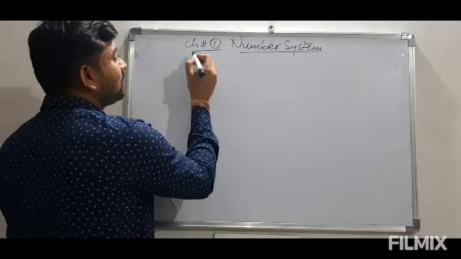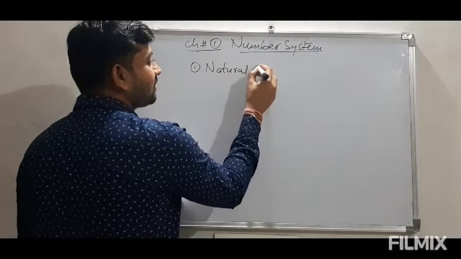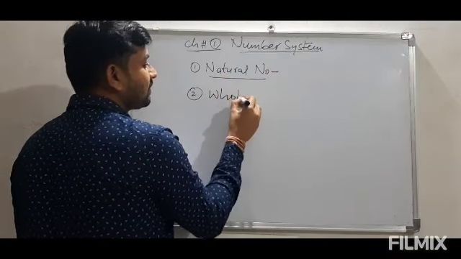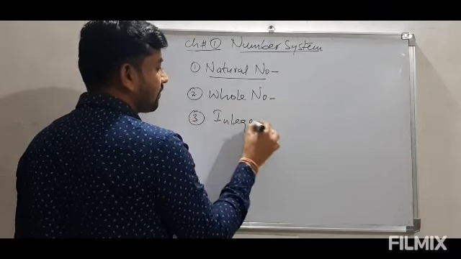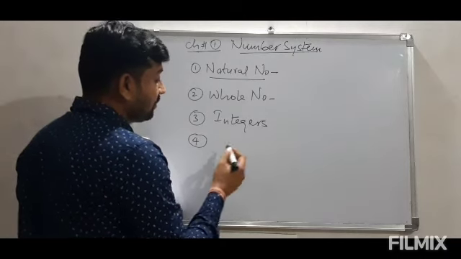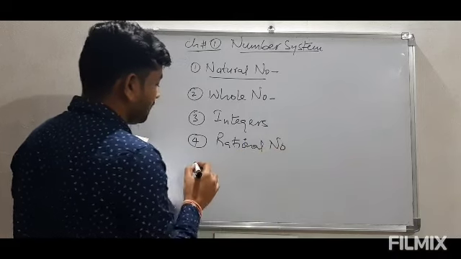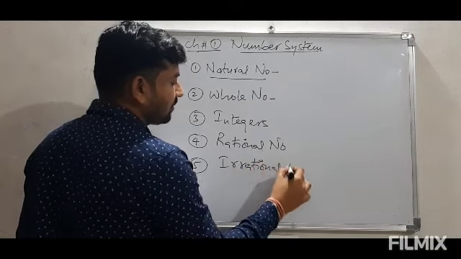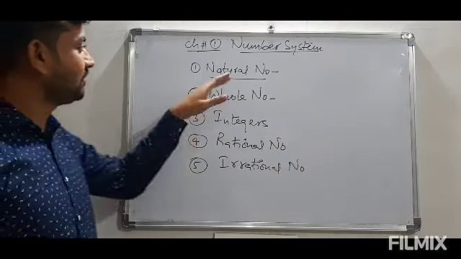So in this chapter I will be starting with the types of numbers. I will start this discussion with natural numbers, then we have whole numbers, then we have integers, thereafter we have rational numbers, then finally irrational numbers. So let me start our today's discussion with natural number.